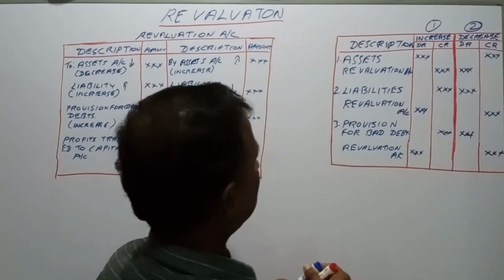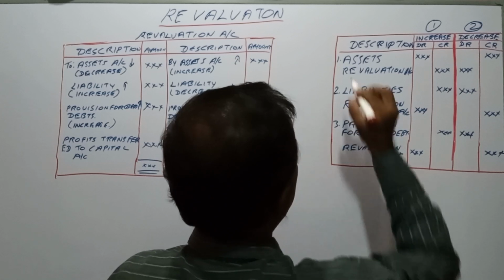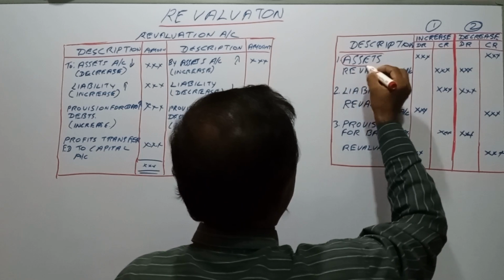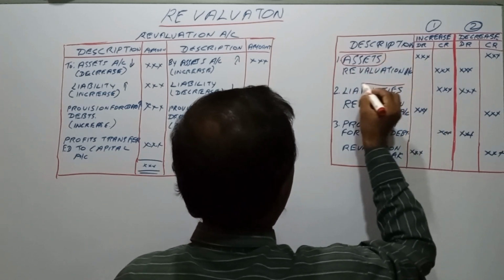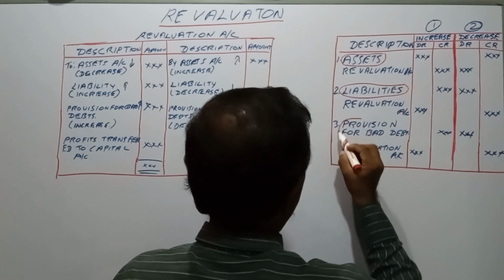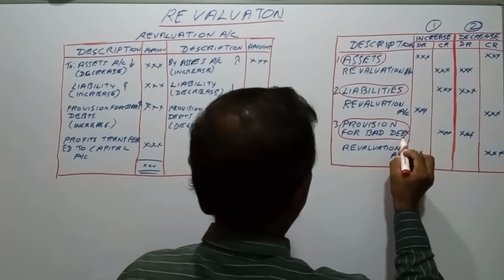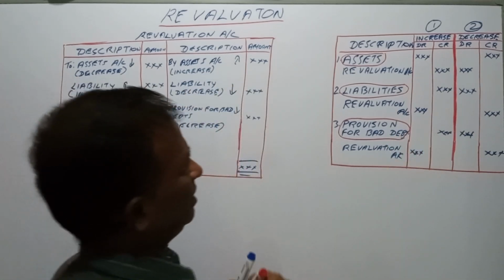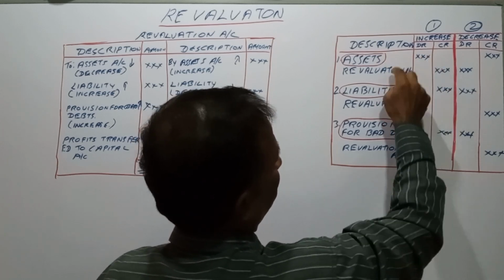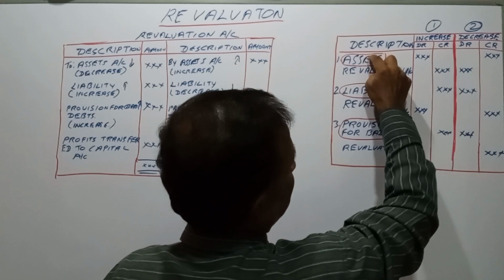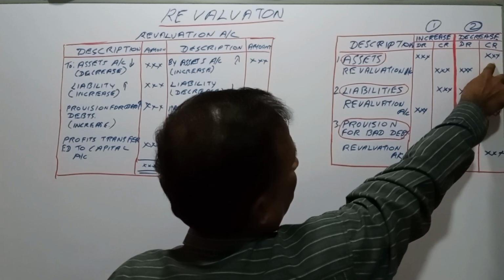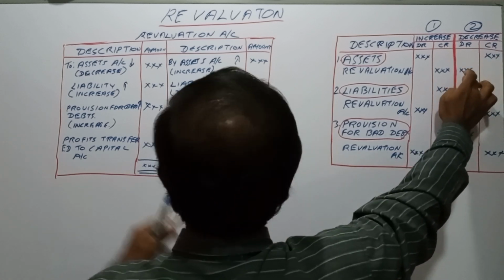If there is a decrease in assets, the assets account is credited and the revaluation account debited. Then there are liabilities and the provision for depreciation.